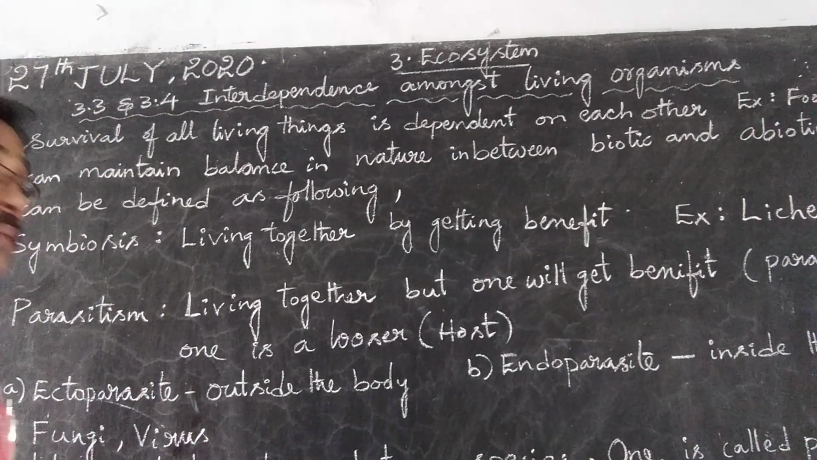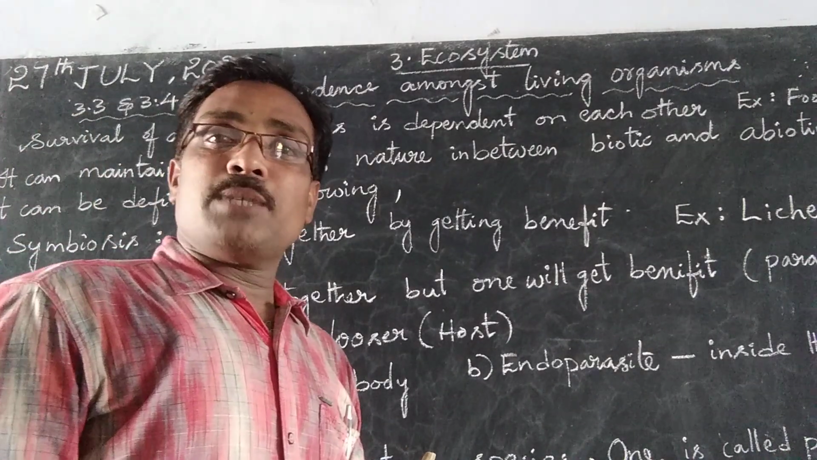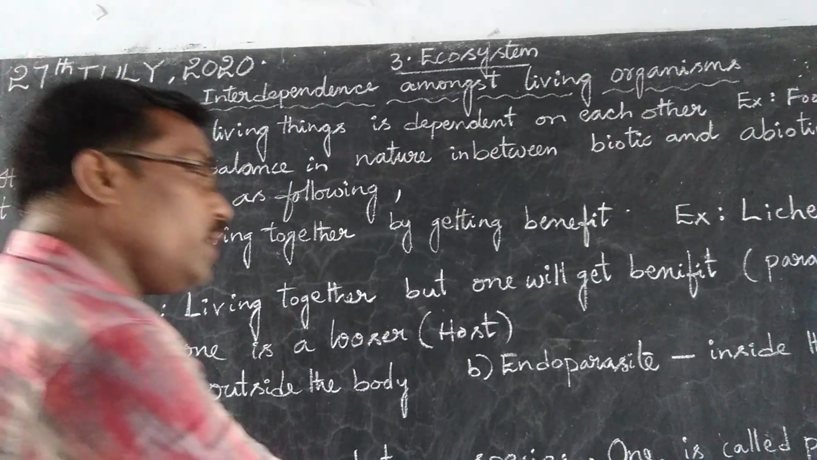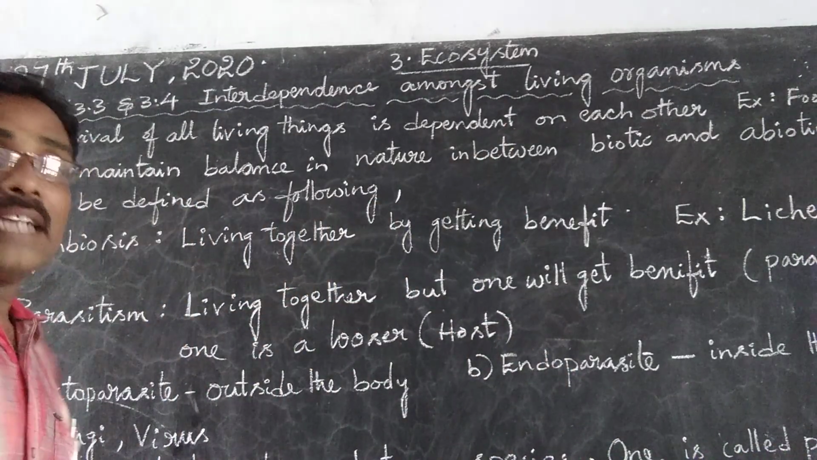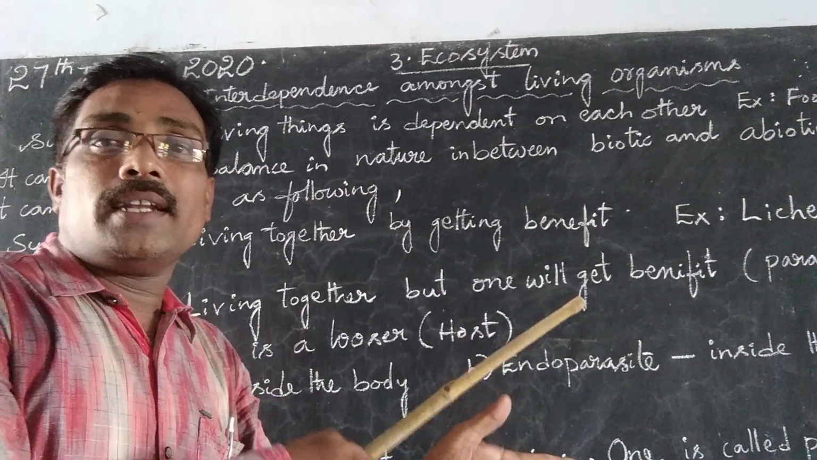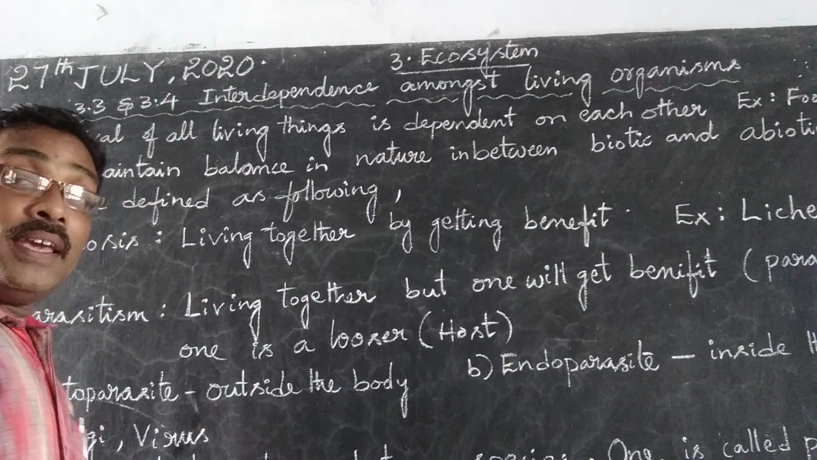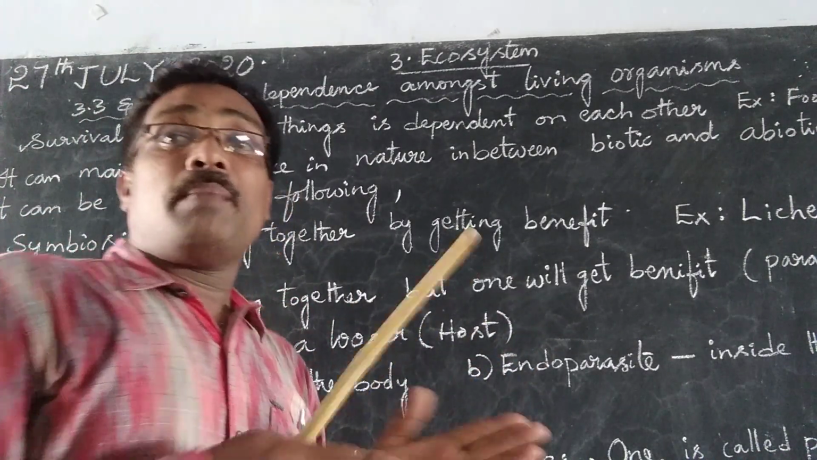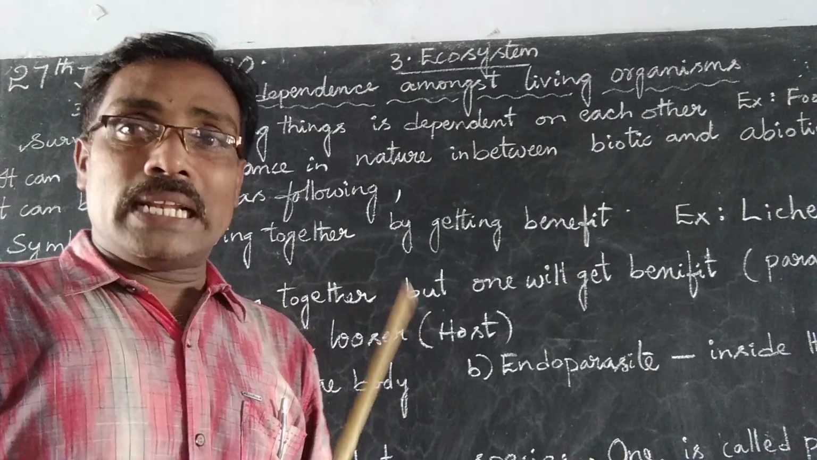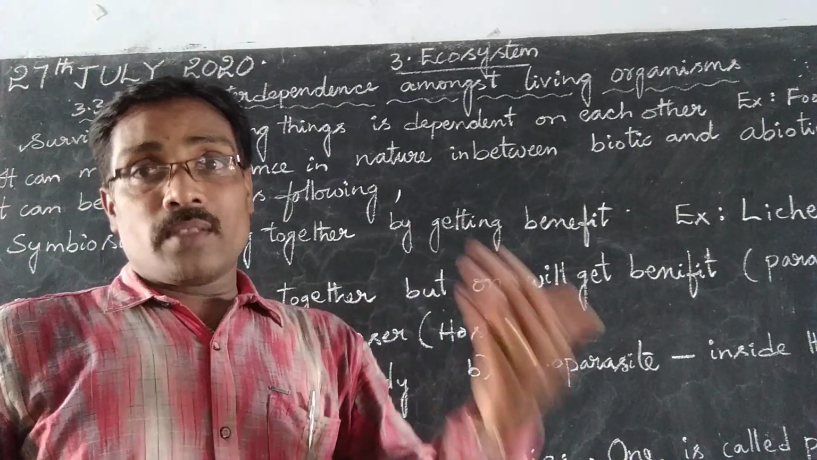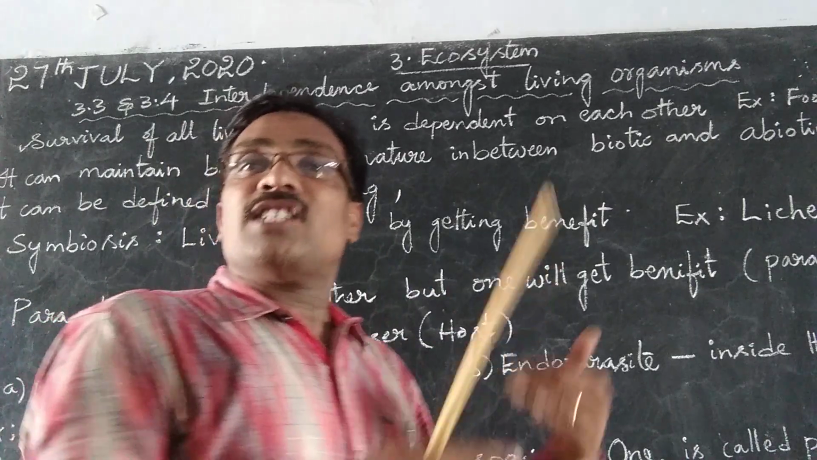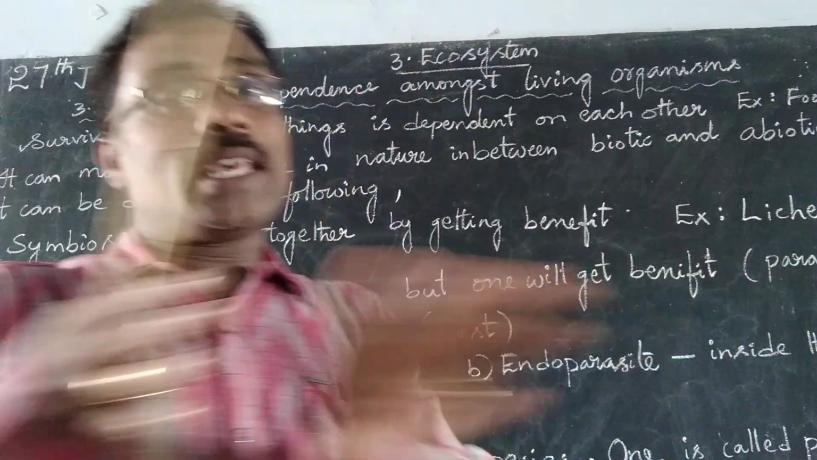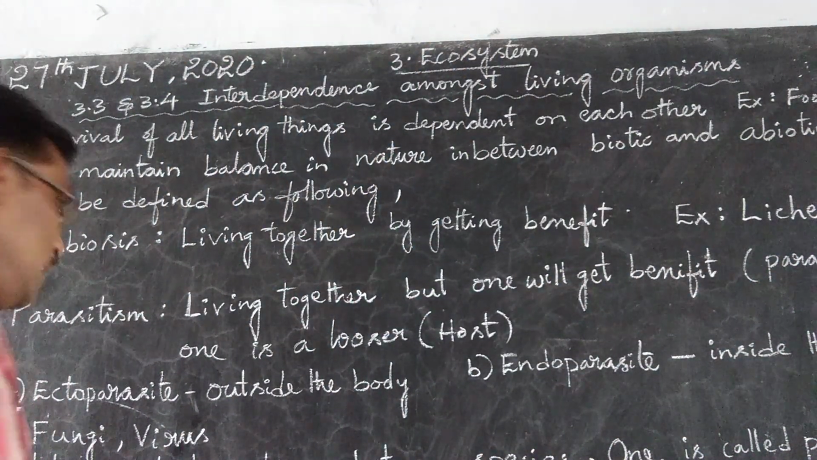Then the third one is predation. Predation is an interdependence between two organisms of different species. One is called the predator and the other is called the prey. Both show some adaptations, which are developmental changes. Those adaptations are used to catch the prey or to escape from the predator. Catching the prey and escaping from the predator is called predation.